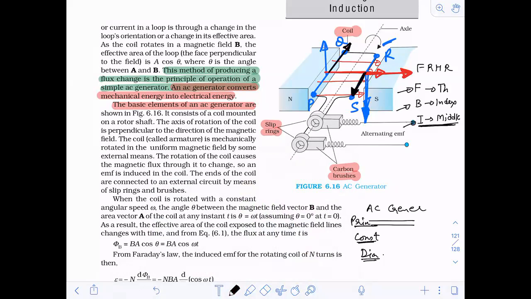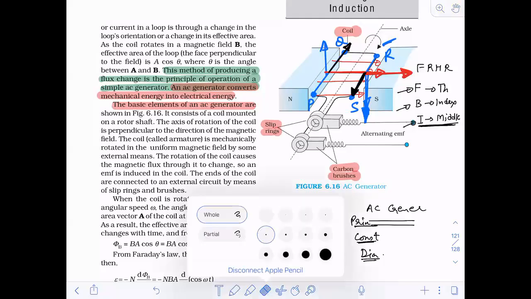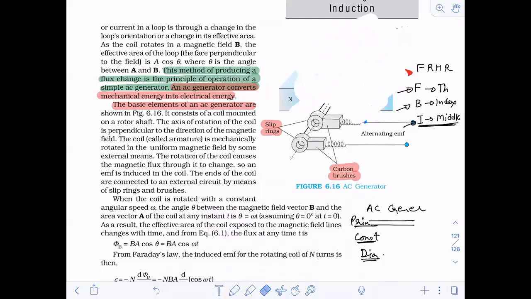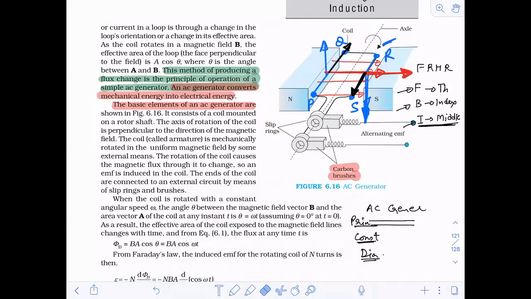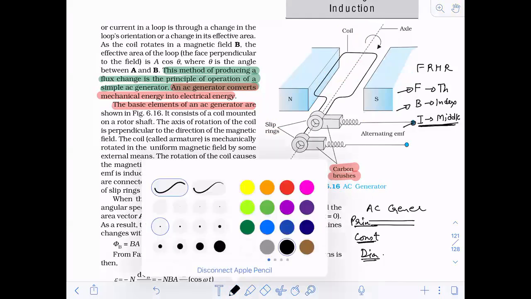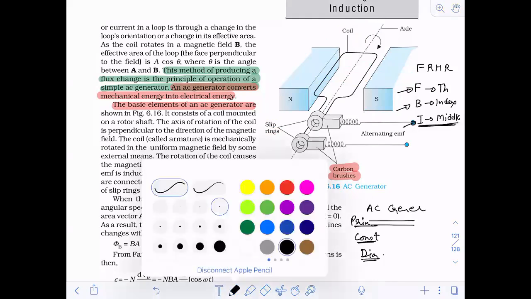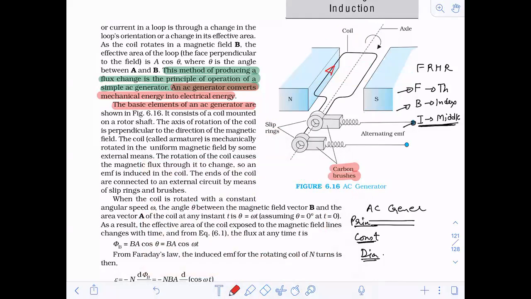Understood? So can I say, in a nutshell, that the current is moving in this direction? Yes, current is moving like this.